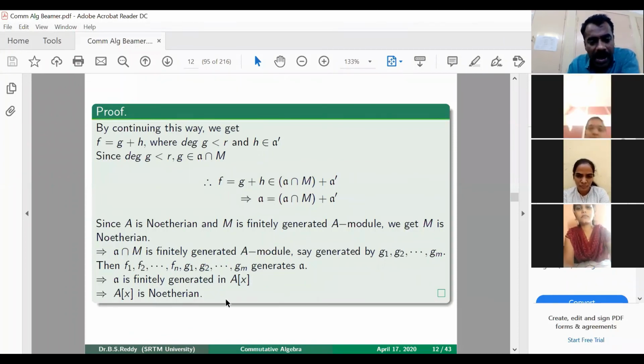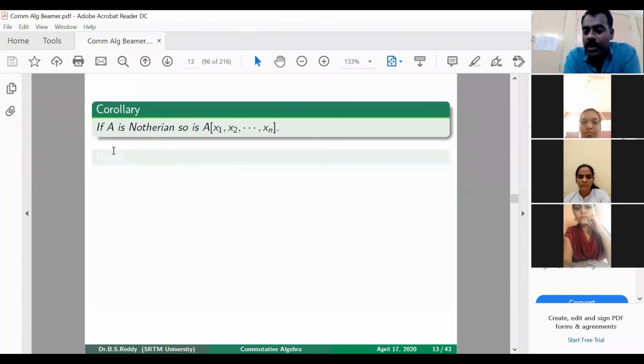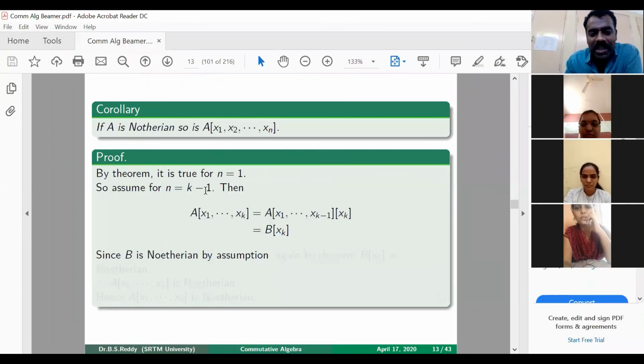And not only A[x], as a corollary, you can claim an even stronger statement that if A is Noetherian, so is A[x1, x2, ..., xn]. That means the polynomial ring in n variables. And this proof you can all guess. It follows by simple mathematical induction. By the theorem, we know it is true for one variable. So assume that it is true for k minus 1 variables.